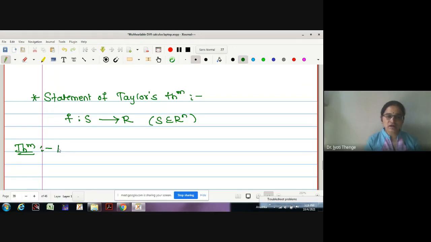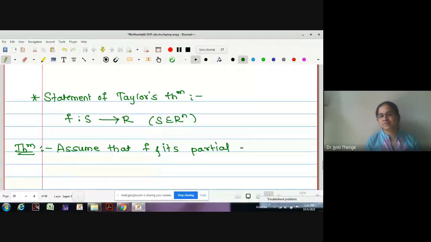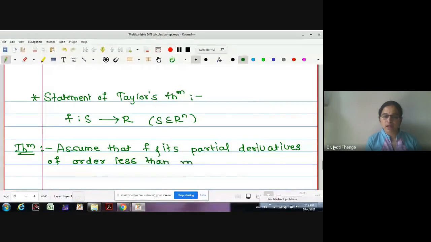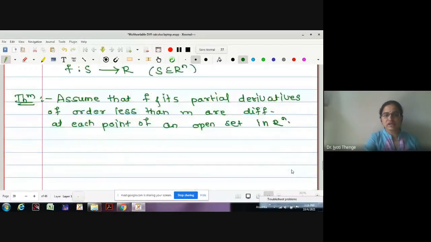The statement says that assume that f and all its partial derivatives of order less than m are differentiable at each point of an open set in R^n.